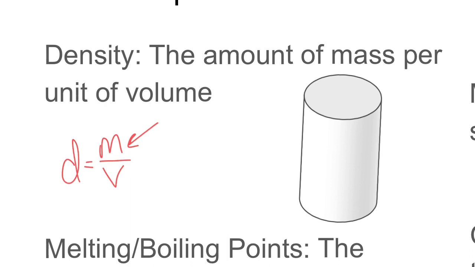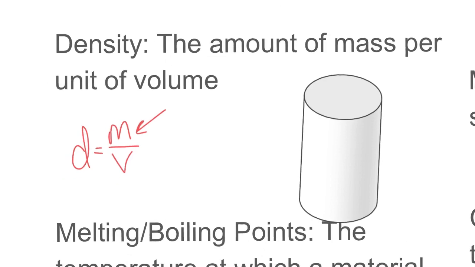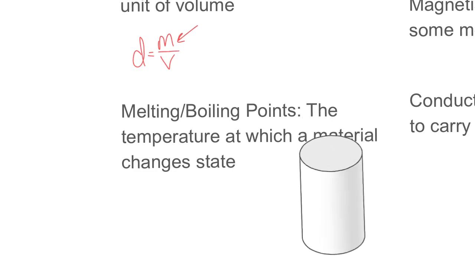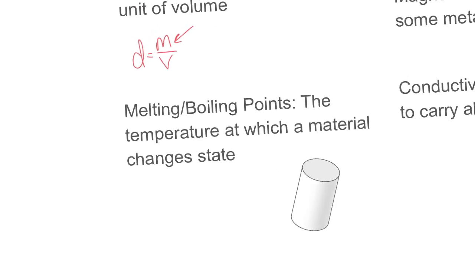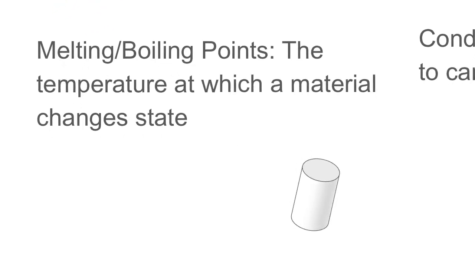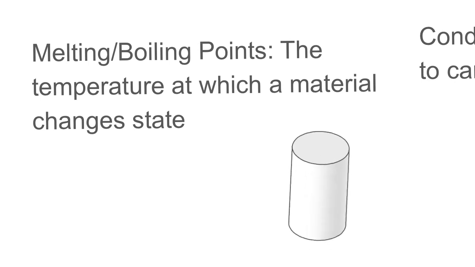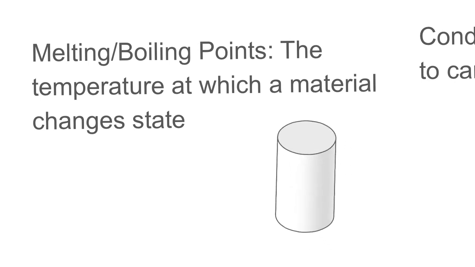And that's going to help us to identify the object because each object is going to have a certain amount of density, whether it's gold or copper or iron or anything else. Another one that we can use is the melting and boiling point. So each substance has a certain melting and boiling point. You guys know what water is. It melts at 0 degrees Celsius. It boils at 100 degrees Celsius. And that would be different for any substance that we'd have.